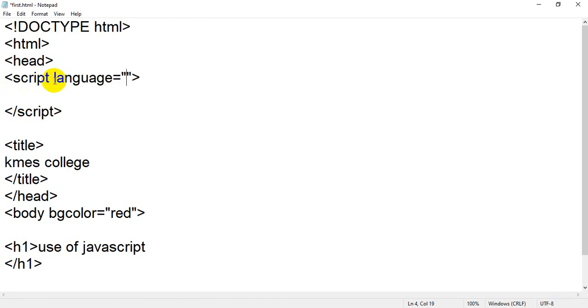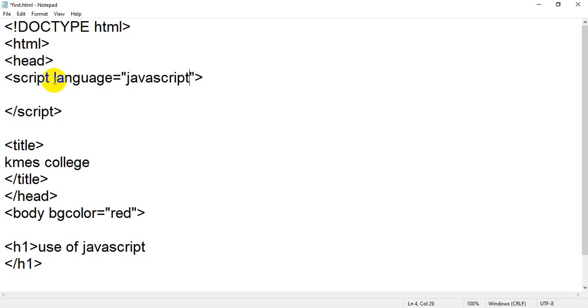Initially there was a language called VBScript and JavaScript and many other scripting languages, but JavaScript is now popular and JavaScript is now universal because it supports all the browsers. So inside that you can write the name of the language. Which language am I using? I am using JavaScript, so you have to write JavaScript.